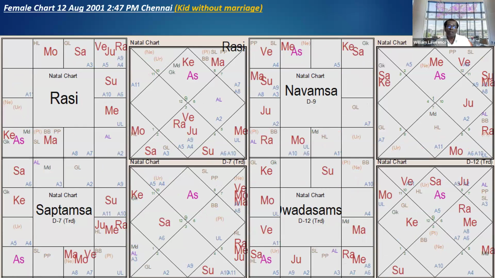Then this is one. This is a normal kid without marriage. This is in India. Happened in China. Look at this chart. Okay, this we can call a love kid. And in India, it is totally different. Okay. Look at this chart.